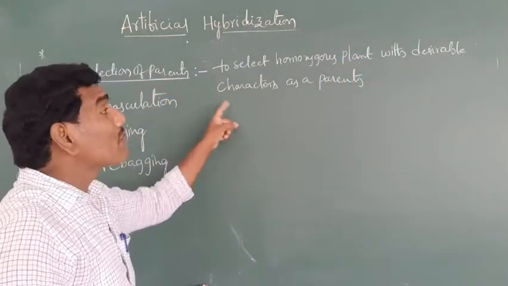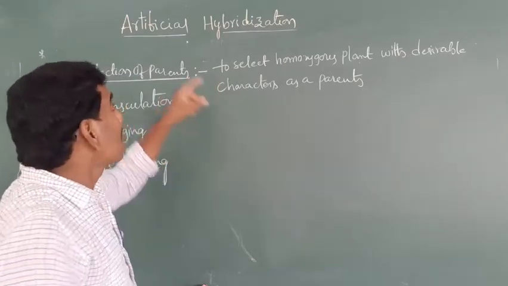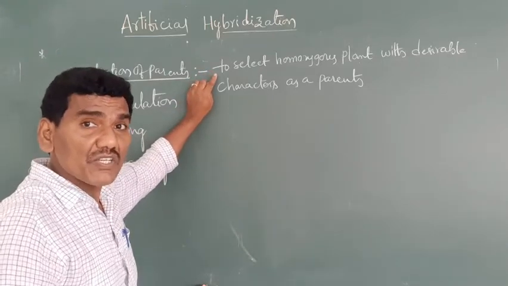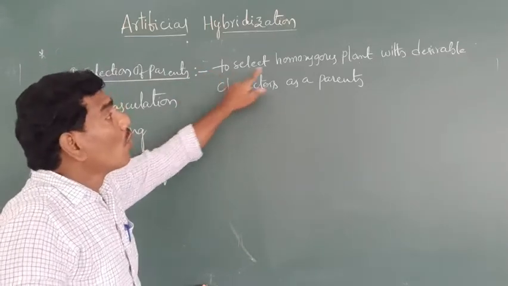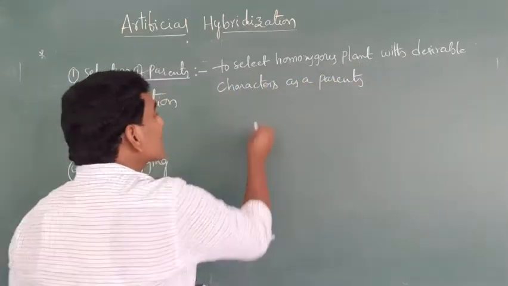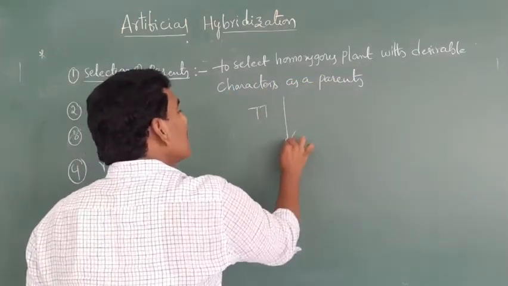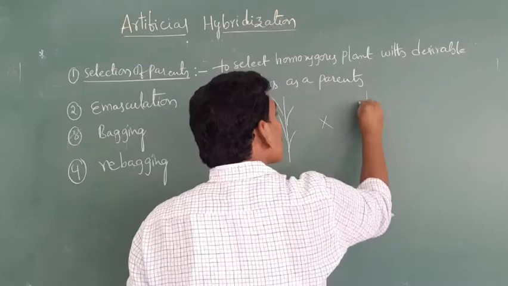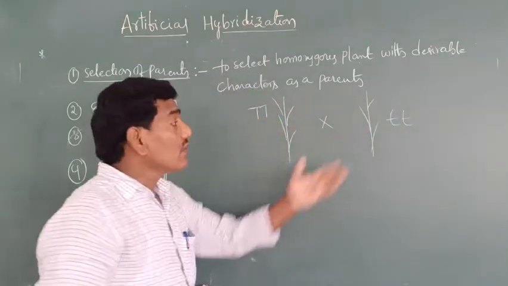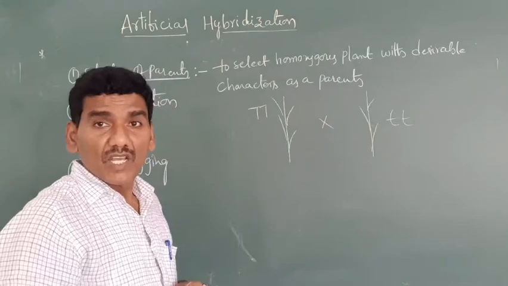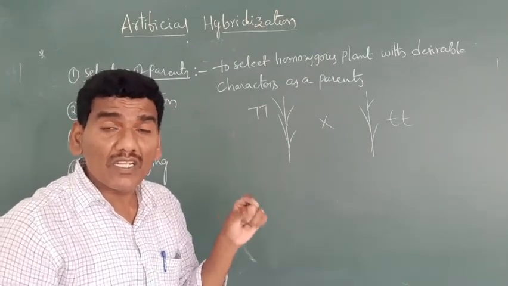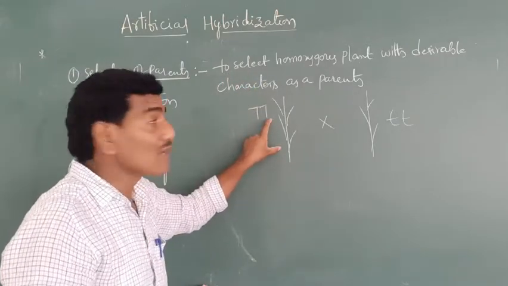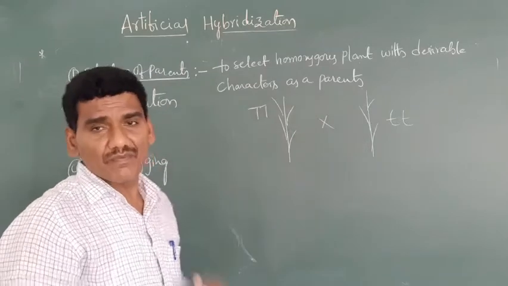This is a homozygous plant with capital T. This is also known as small t, a homozygous dwarf plant. To select a homozygous plant with desirable characters as parents.